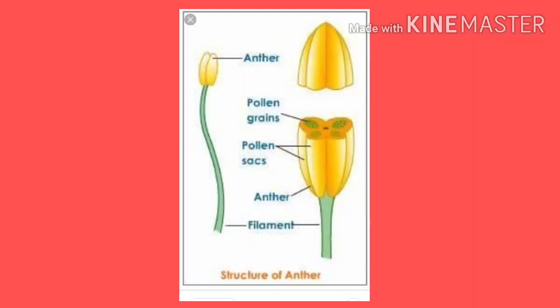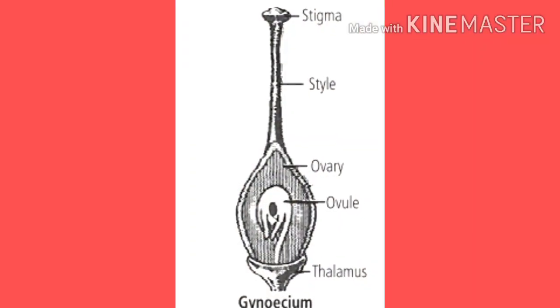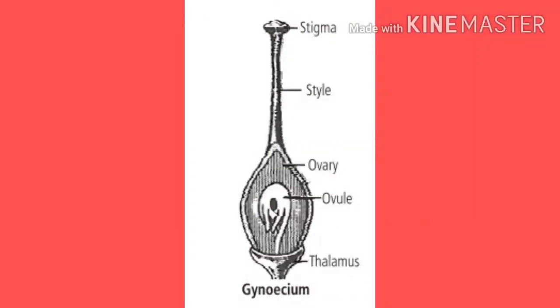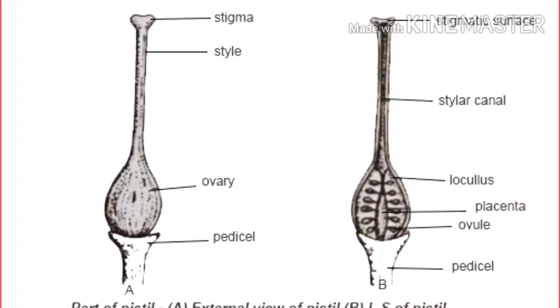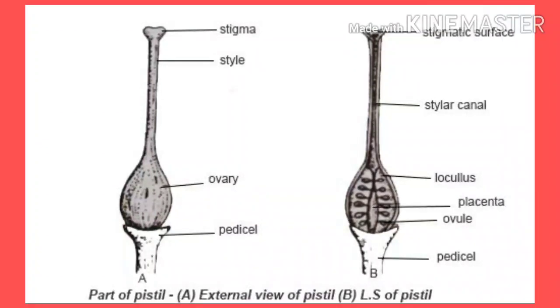Clear? Next is gynoecium. It is the fourth innermost whorl of the flower. It is made up of the carpel or the pistil. The pistil is further made up of 3 parts: a swollen ovary at the base, a tube-like style arising from the ovary which has an expanded stigma at its tip. The stigma receives the pollen grains. The style transfers the male gametes of the pollen grains into the ovary.